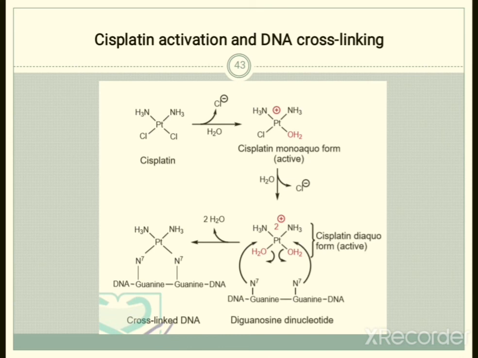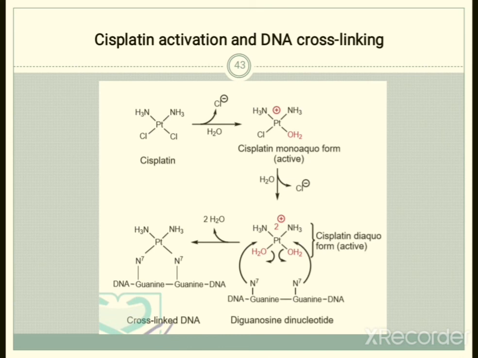Now the diguanosine dinucleotide, that is, the base pair from DNA, comes in contact with the cisplatin diaqueous form. The water molecules are removed, and a complex is formed between the cisplatin diaqueous form, which is the active form of cisplatin, and the diguanosine dinucleotide.